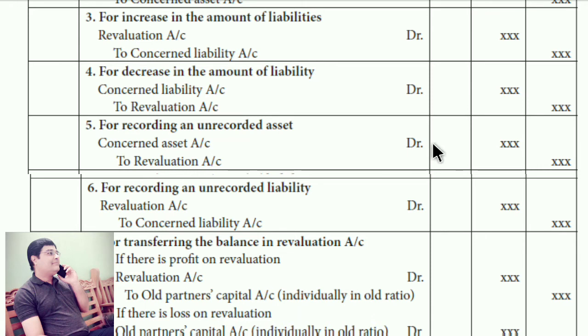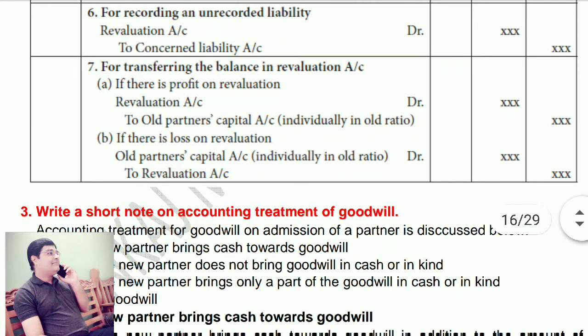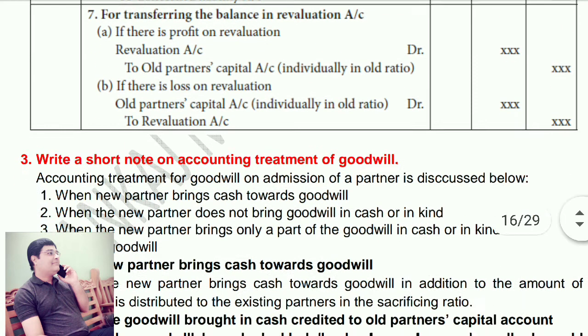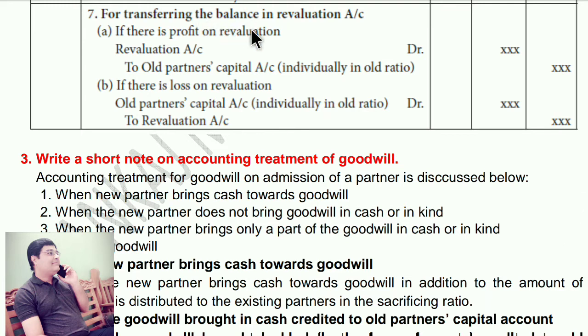For recording an unrecorded asset, concerned asset account debit to revaluation account. For recording an unrecorded liability, revaluation account debit to concerned liabilities account. Next question. For transferring the balance in revaluation account: if there is a profit on revaluation, revaluation account debit to old partners' capital accounts individually in old ratio. If there is a loss on revaluation, old partners' capital accounts debit individually in old ratio. So all these entries should be passed.